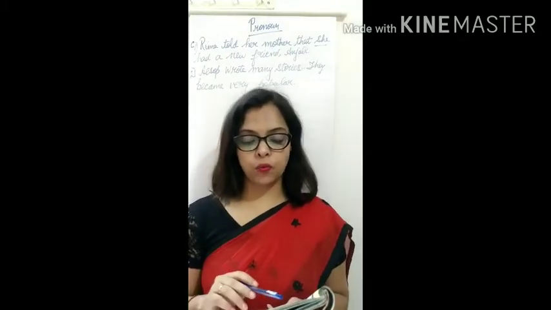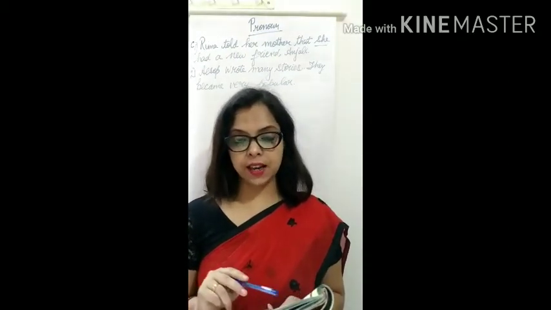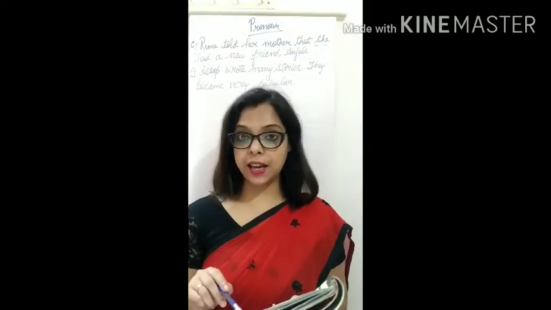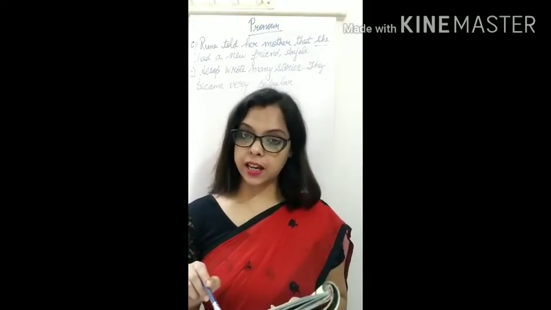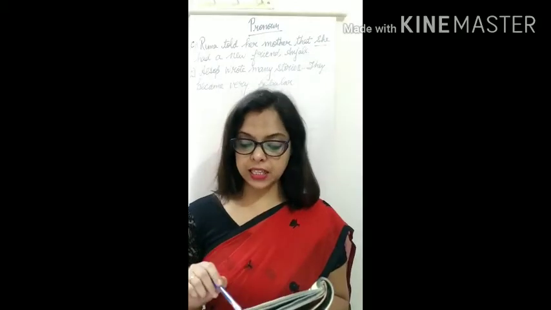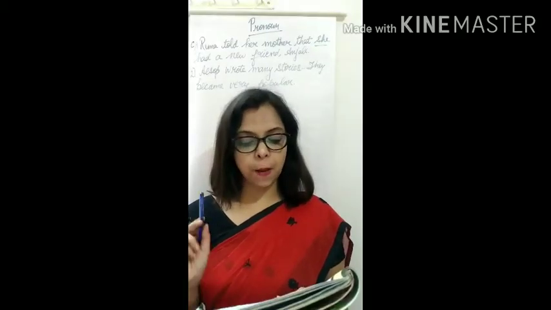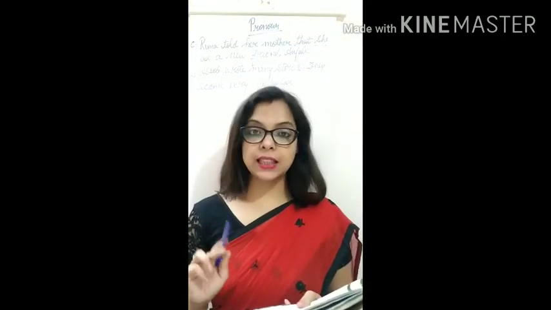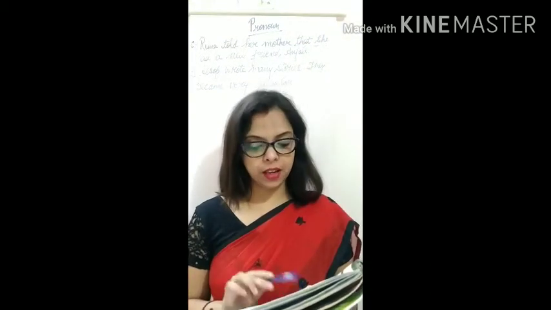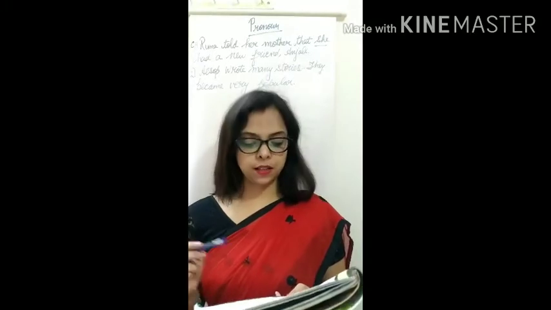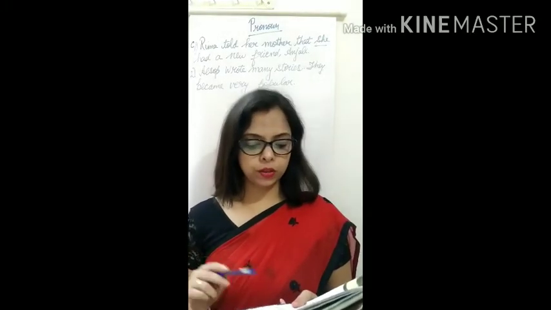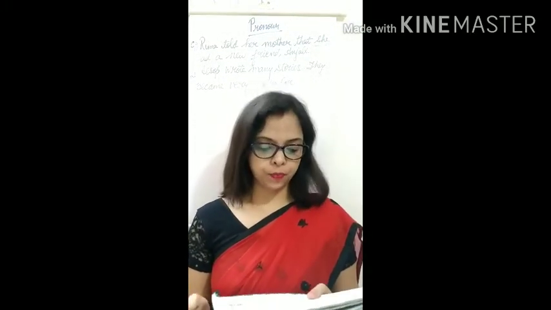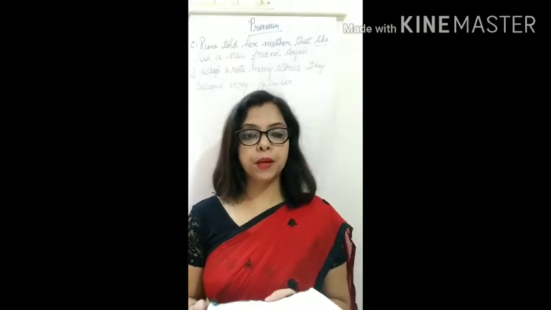So in the first sentence, she. Second, us. Third, it. Fourth, again it. Fifth, it. Sixth, he, me, he. 7. I, them, they. 8. It, us. 9. You. And 10. It. Now children, come to B part.